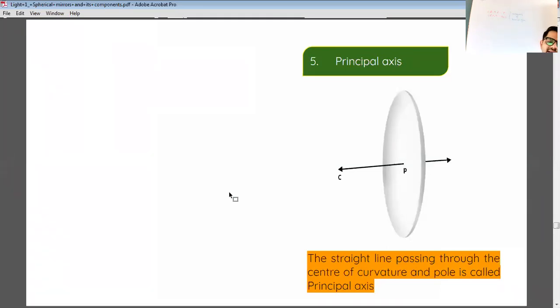And lastly, the axis. Just like in maths and physics we have the origin and the x-axis, which passes through the origin 0, 0, in a similar way, the straight line through the center of curvature and pole is known as principal axis.